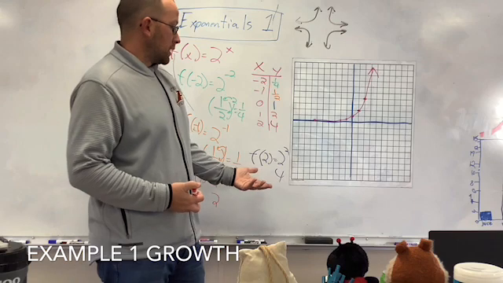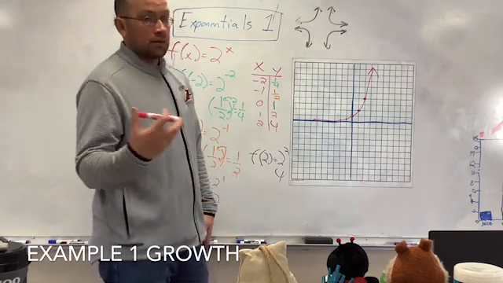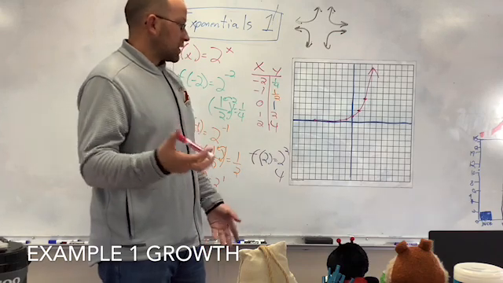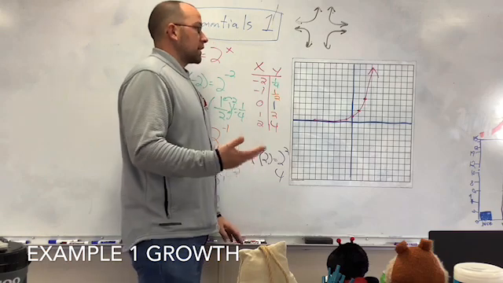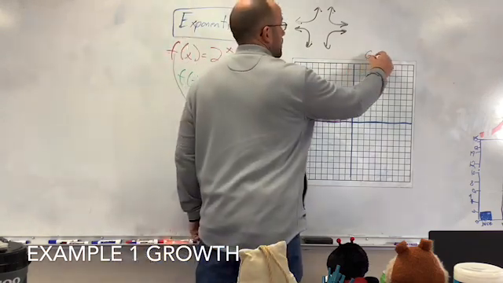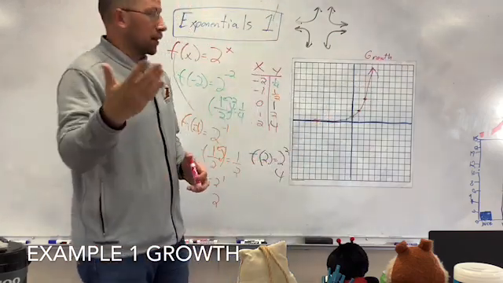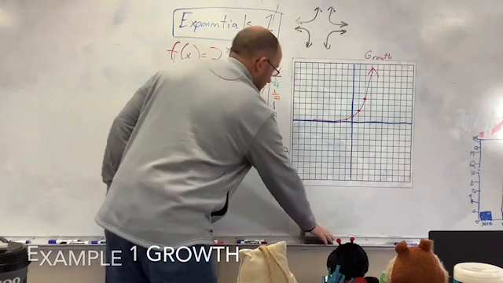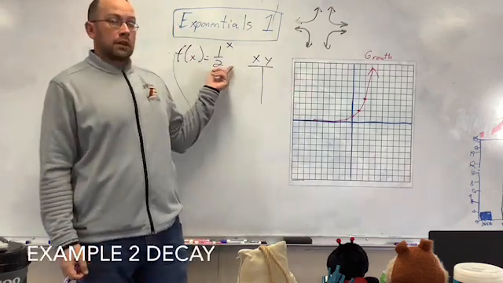Then the next one would be 8. And then the next one after that would be 16. So it'll keep growing larger and larger and larger. So that's what an exponential growth is. It's growing, the number continually gets bigger. Alright, the last one we did was a growth because it had a whole number here.